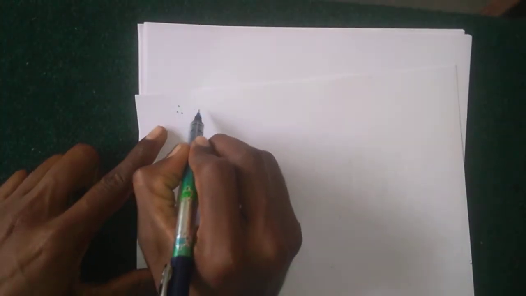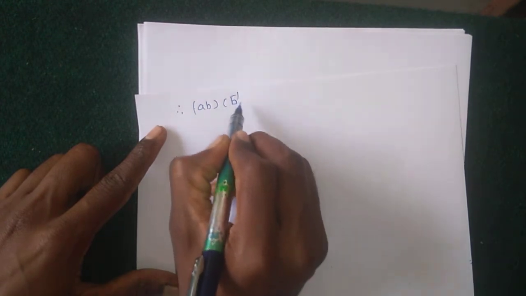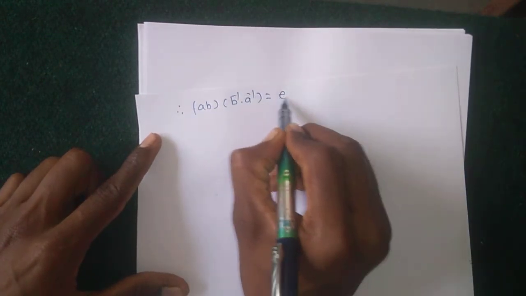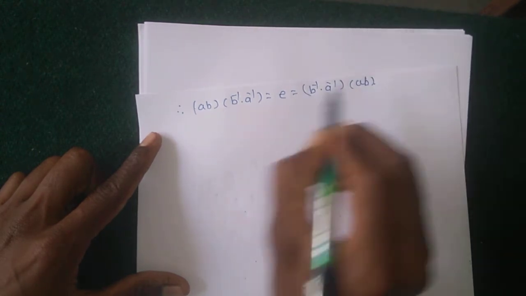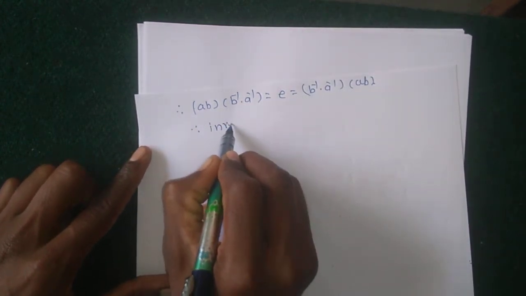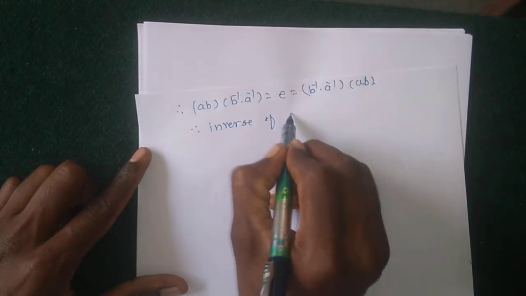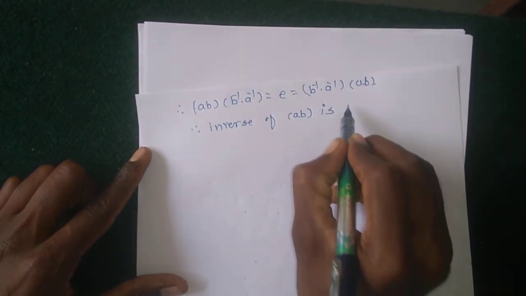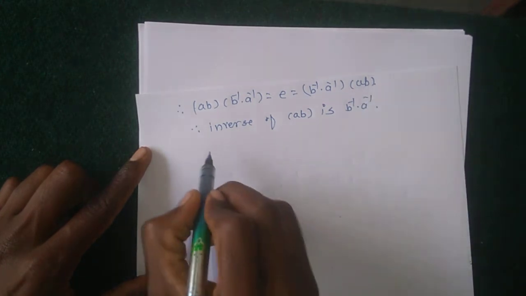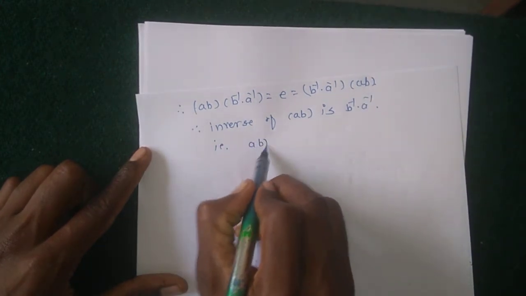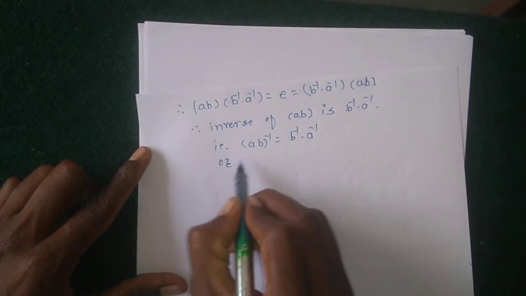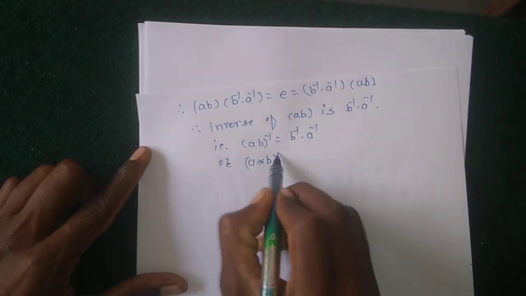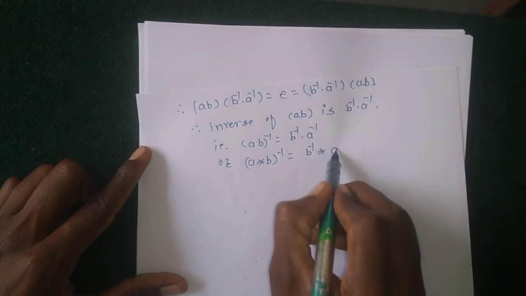Therefore AB into B inverse A inverse equal to identity equal to B inverse A inverse into AB. Therefore the inverse of AB is B inverse A inverse, that is AB inverse equal to B inverse A inverse, or A star B inverse equal to B inverse star A inverse.